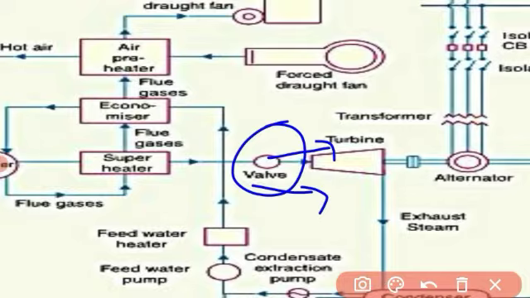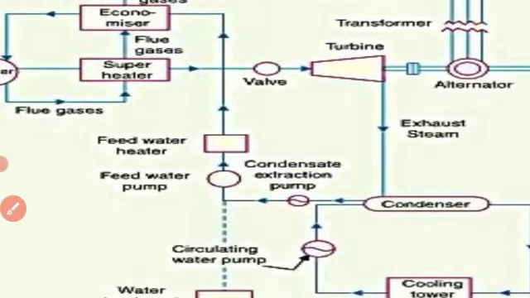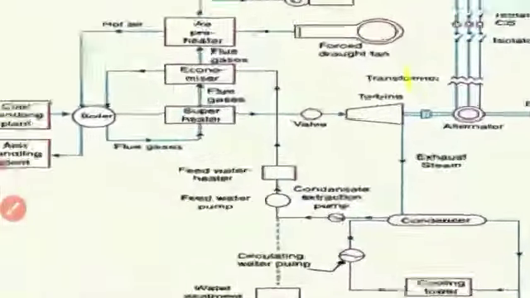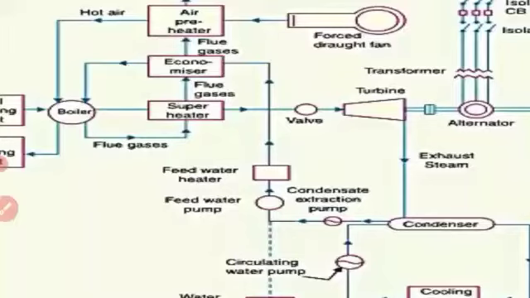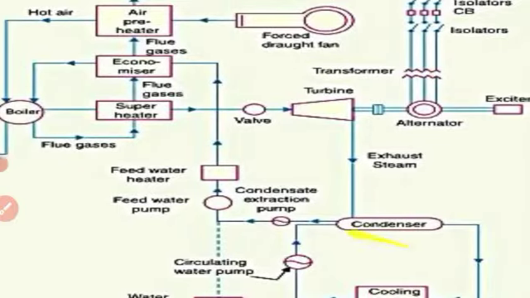The heat energy of the steam, when passing over the blades of the turbine, is converted into mechanical energy. After giving heat energy to the turbine, the steam is exhausted to the condenser, where it is condensed by means of cold water circulation.